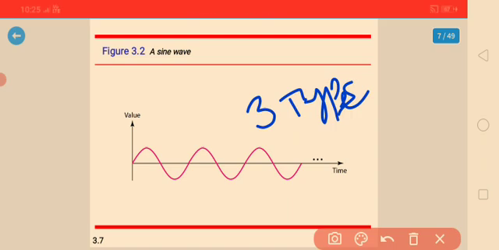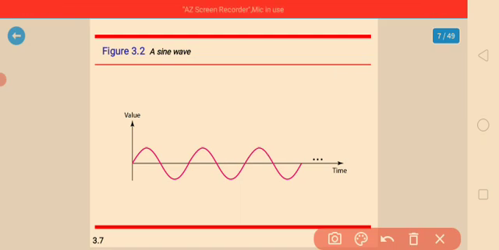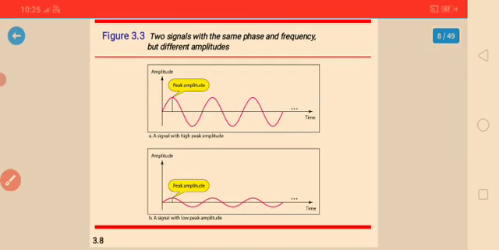One is peak amplitude, and the frequency, and the phase. These are the three parameters we are using in the sine wave. So in this diagram we can see these three types of parameters here: one is amplitude, one is peak amplitude, and one more is phase.